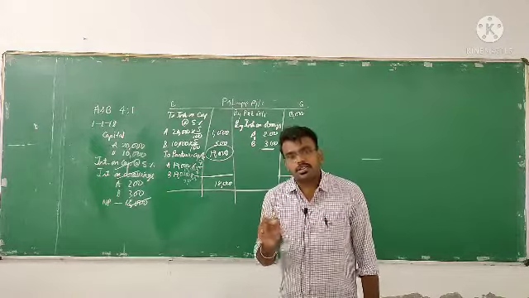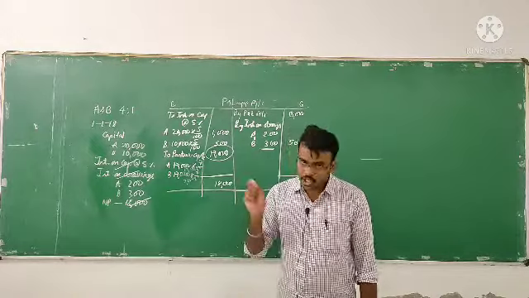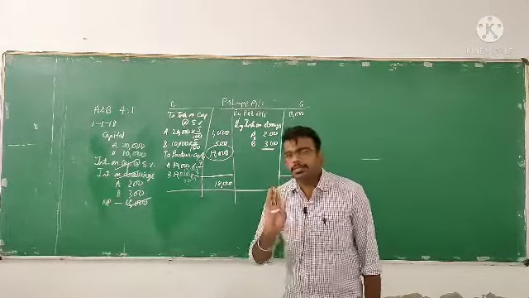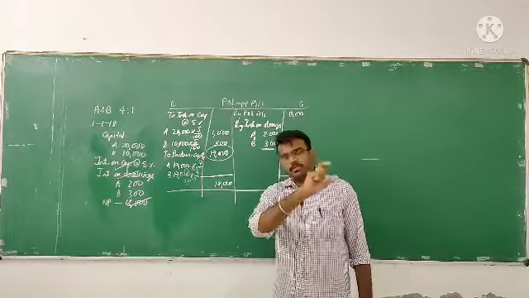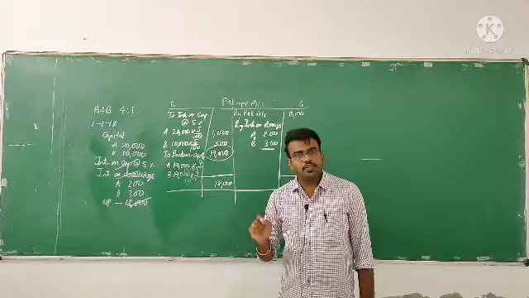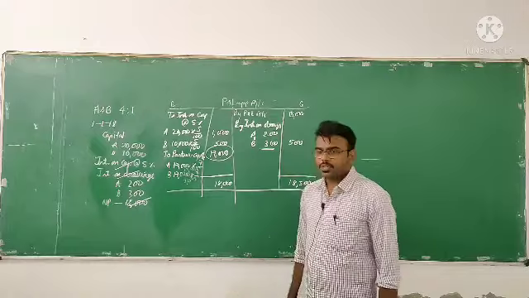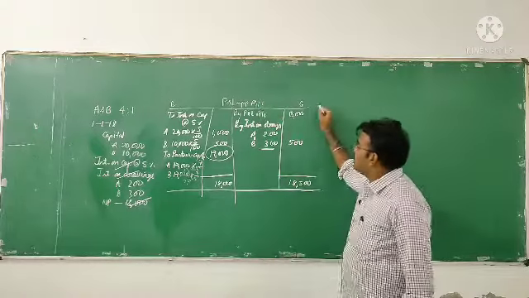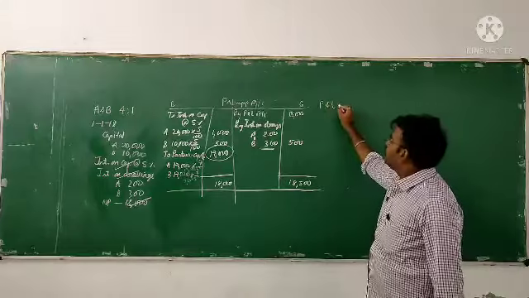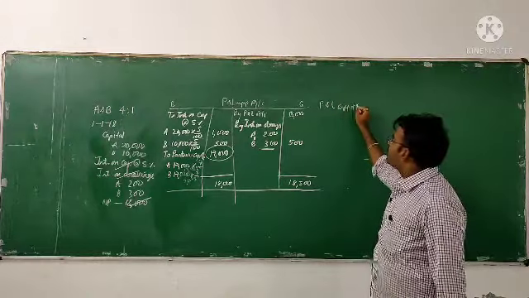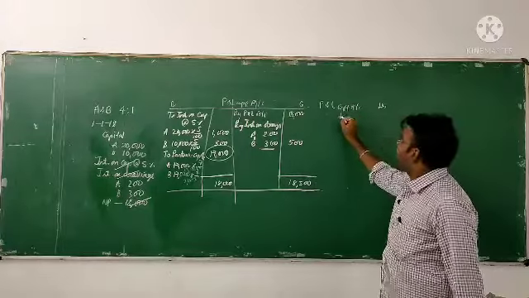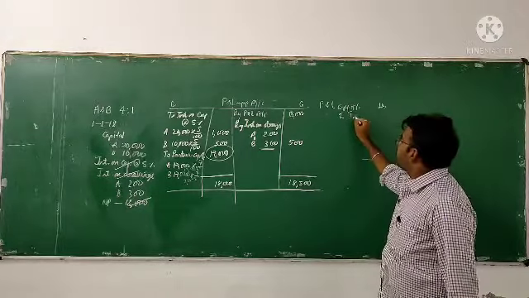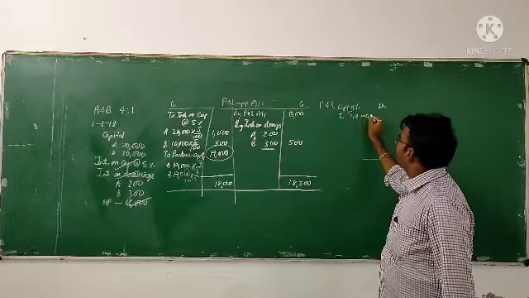If they ask, we have to prepare journal entries also. Then simple journal entries. What is our format for the journal entry? Date, particulars, ledger folio, debit and credit. So just I will tell you one thing. Profit and loss appropriation account, debtor to interest on capital.